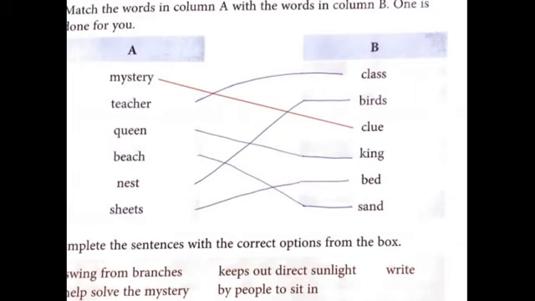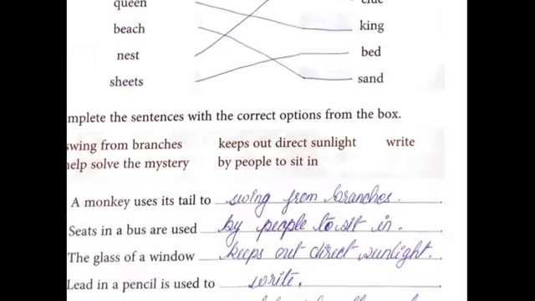First is mystery. Mystery is connected with clue, and the second one is teacher. Teacher is connected with class. So here I have already solved how you have to do it. You just have to copy it in your book. But please use pencils while you are doing it in your book.